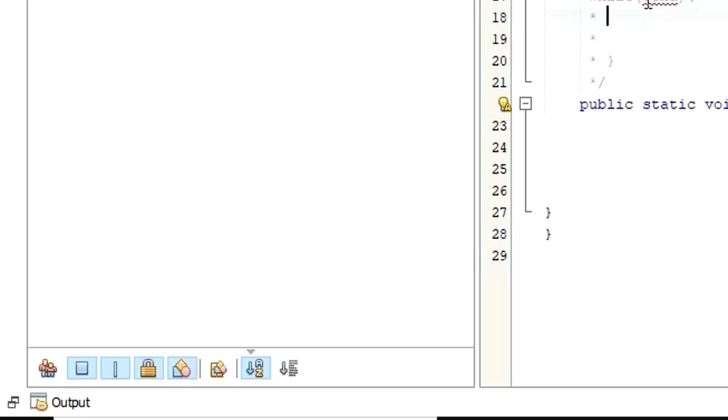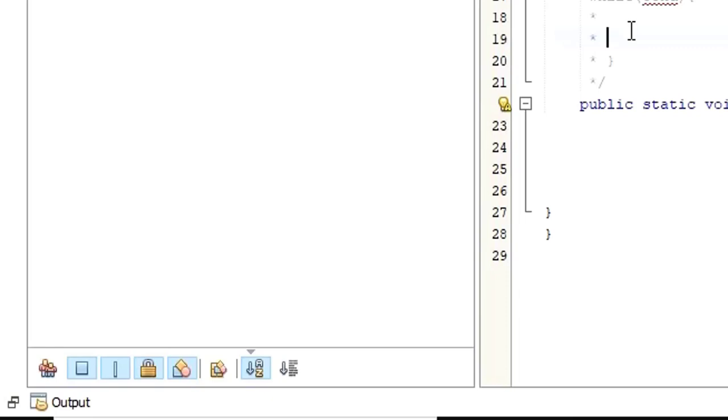What is the difference? While is not going to check the condition once; it is going to check the condition as long as the given condition is true. It's not like one-time checking. It's going to check the condition multiple times. Every time the condition is checked, if it is true, the body of the loop is going to be executed. But in the if, it's going to check only once. If it is true, it will be executed. It's not going to check again. But this while is going to keep on checking as long as the condition is true, right? So let me give you a simple example.